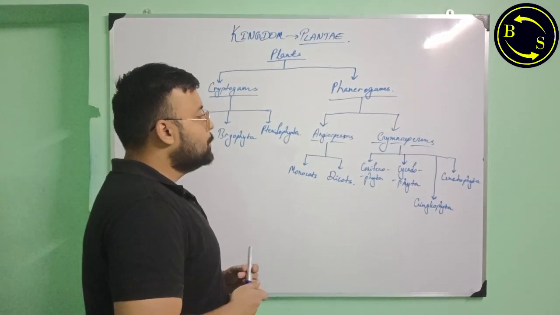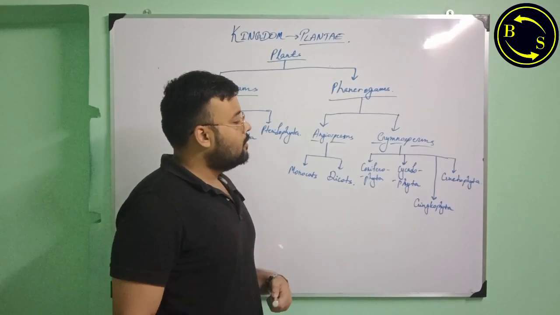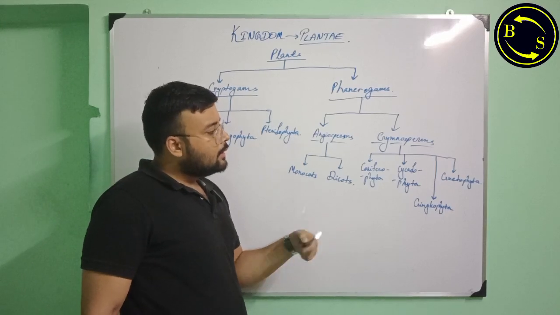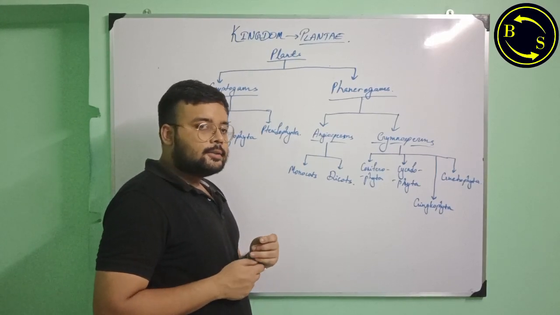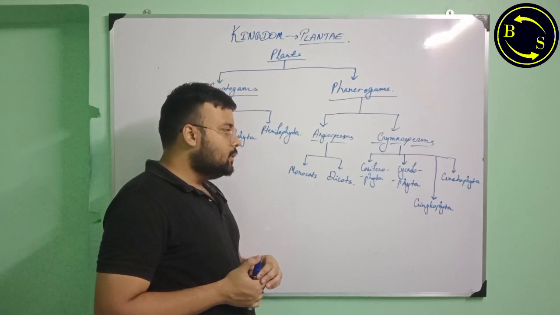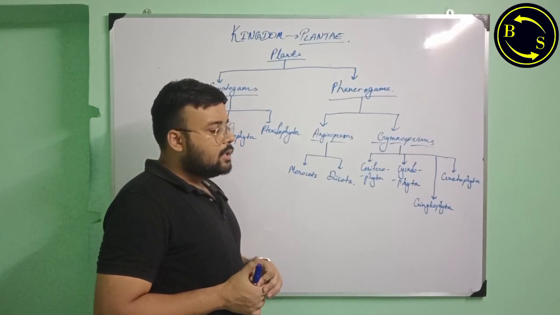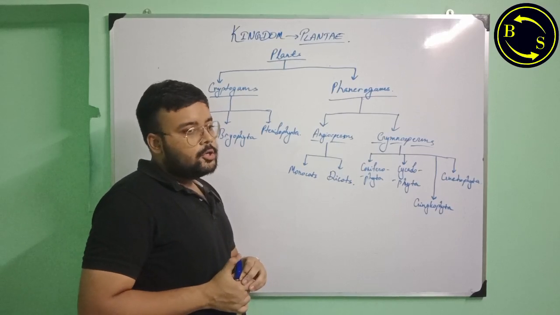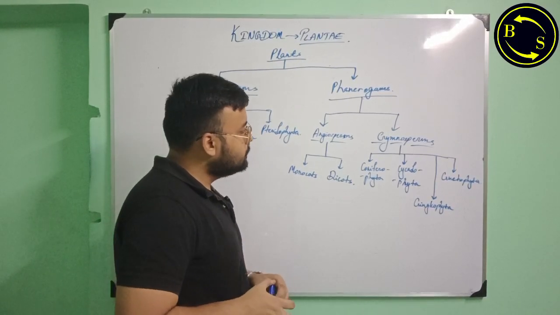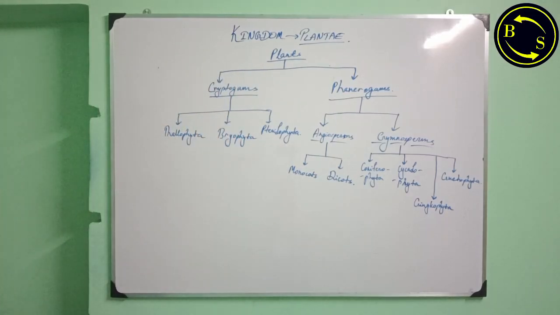Also, gymnosperms can be classified into four subclasses: Coniferophyta, the coniferous plants that we see in the mountain regions, Cycadophyta, the cycas trees, Ginkgophyta and Gnetophyta. Now these include the pine trees, the deodar trees, the rosewood trees, etc. Right? So this is the classification of plants.